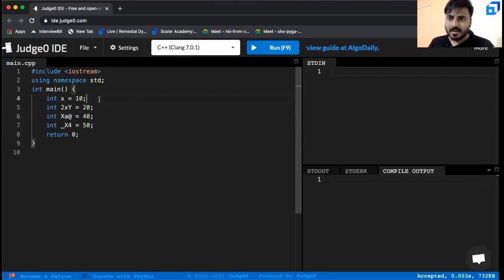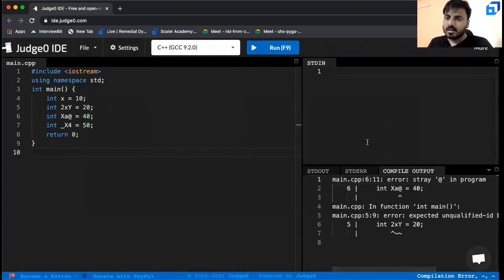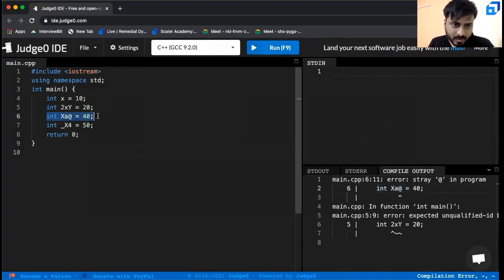Now, let us see a very small code to understand the rules clearly. Here you can see we declared a lot of variables. We declared 4 variables. Now, let us run this code. As you can see, you are getting compiler output. First, at line number 6, you are getting an error. Why? Because in your variable name, you used @. You cannot use @. The things which you can use are capital letters, small letters, numbers, or underscore. Here we are using @, so it's not valid.